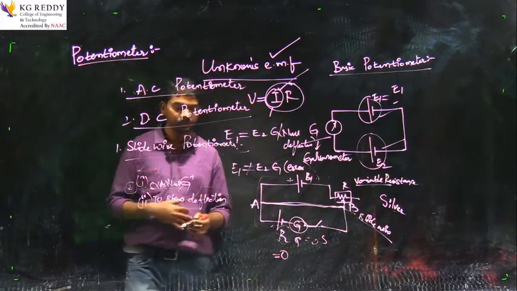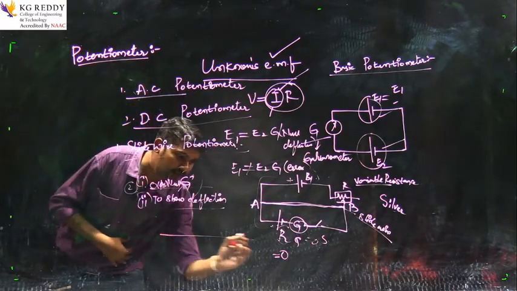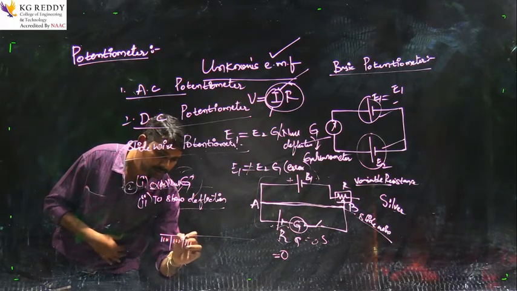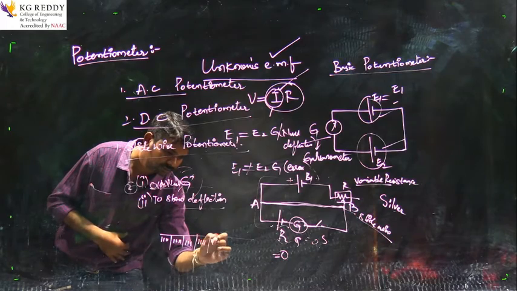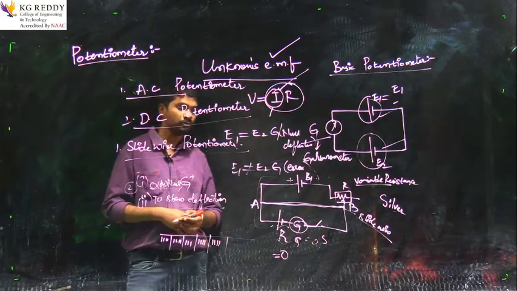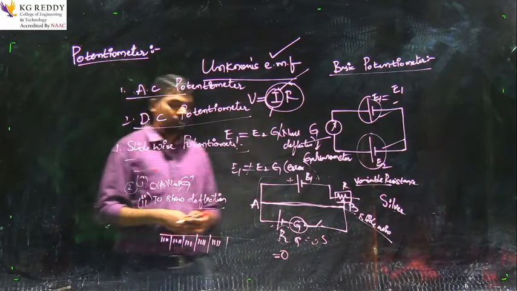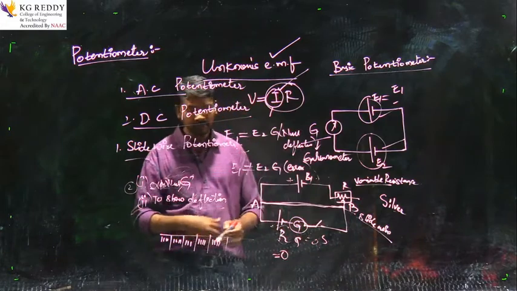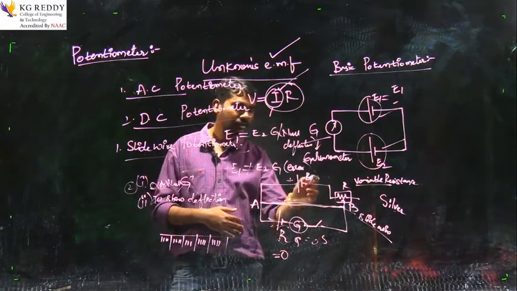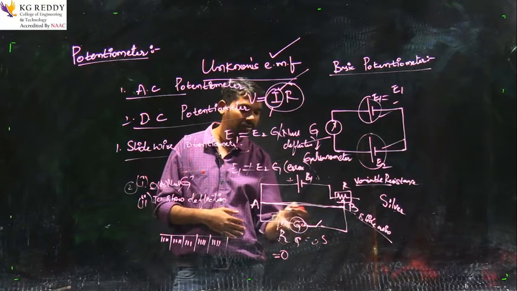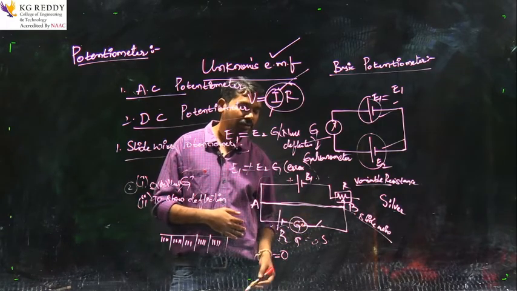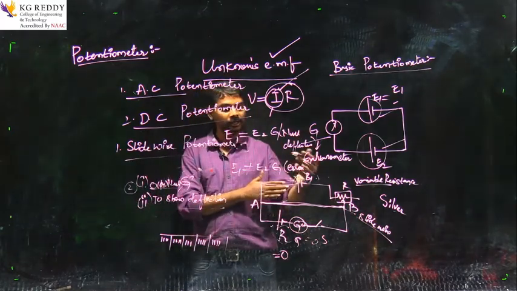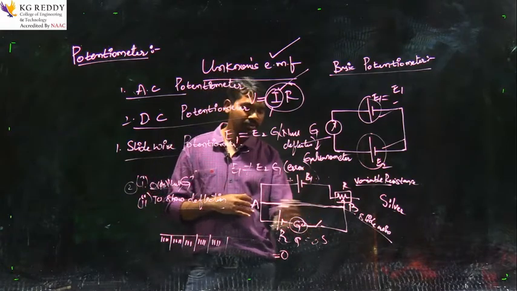This is a slide wire, placed in this way. Null deflection means we see 0. Whenever the circuit is running with two batteries connected, at the initial condition it should show 0.